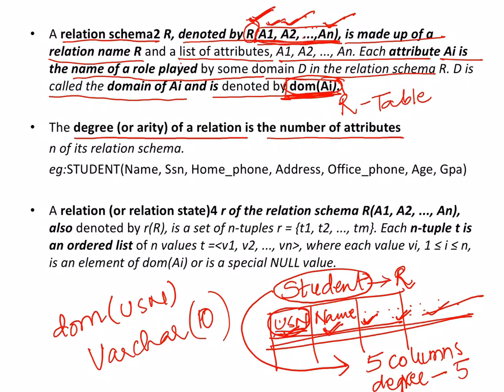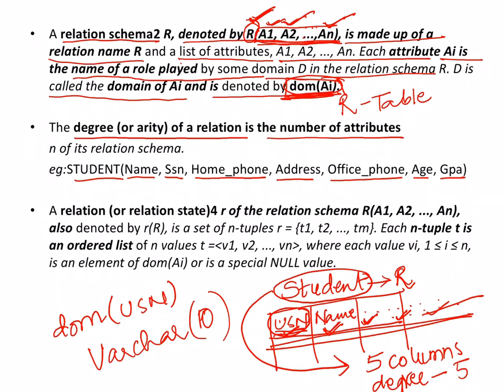It is nothing but the number of attributes. For example, it has been given here. Can you see the student table, and what all fields are there? There is name, there is SSN, then home phone number, then address, then office phone number, age, and GPA. So let's count how many attributes there are.